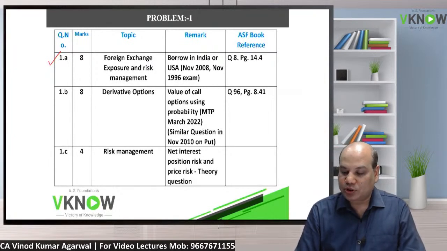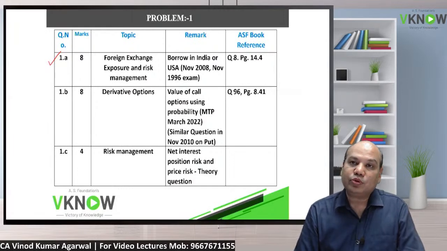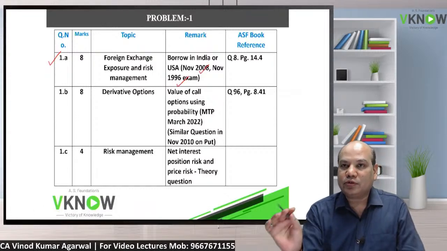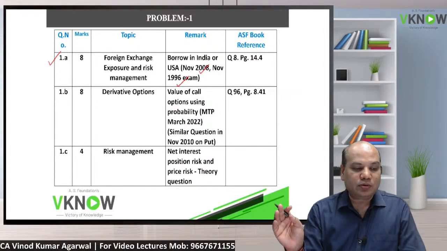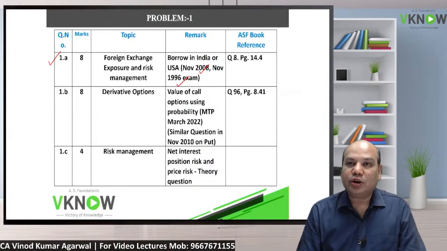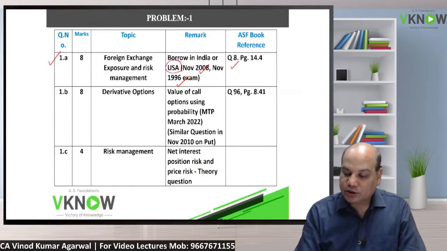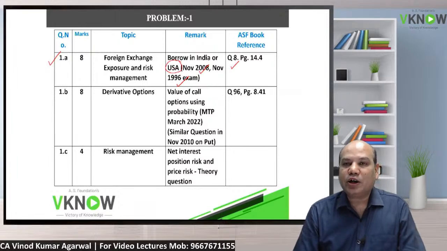Foreign exchange exposure and risk management chapter, and the question was similar to a question asked in the earlier exams, November 2008 and 1996. You have to make a choice between borrowing in India or borrowing in USA. Very easy question, same to same question we have covered in the classroom. Question number 8, page number 14.4. The only difference is in this exam they have written USA and in the class we have taken Japan.